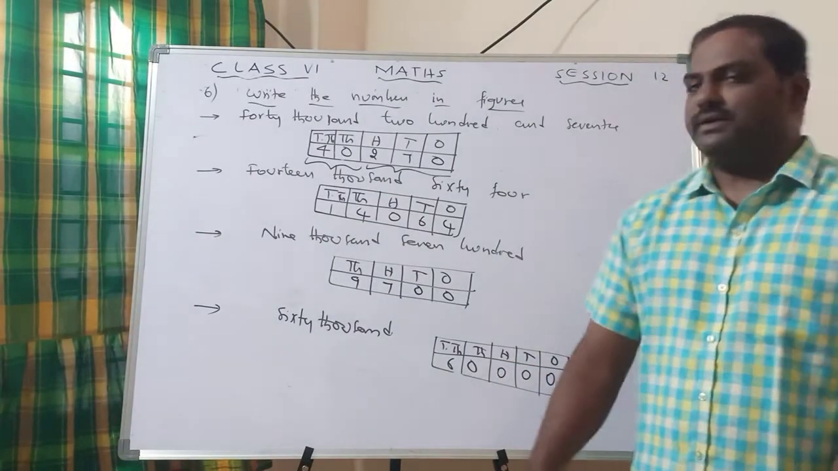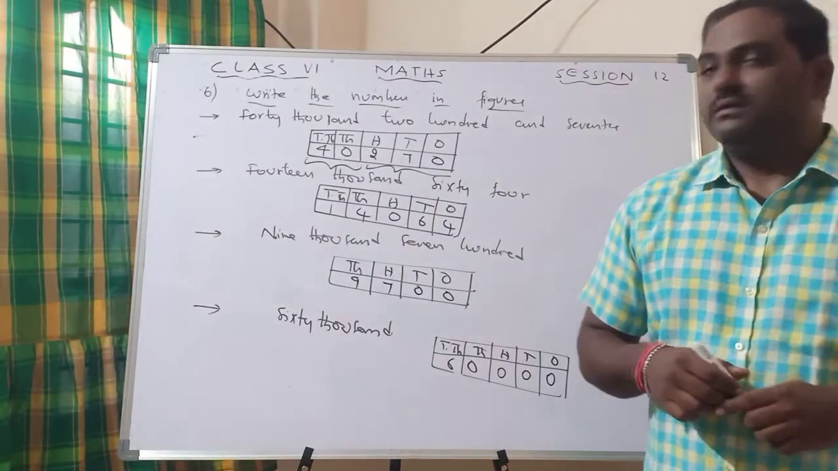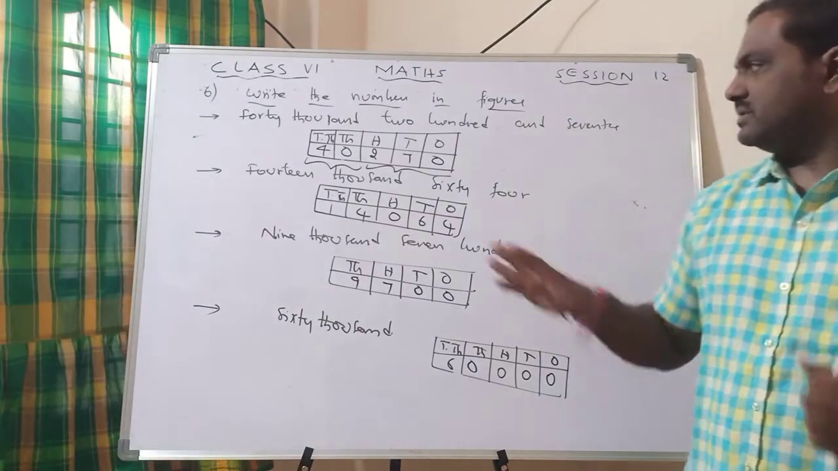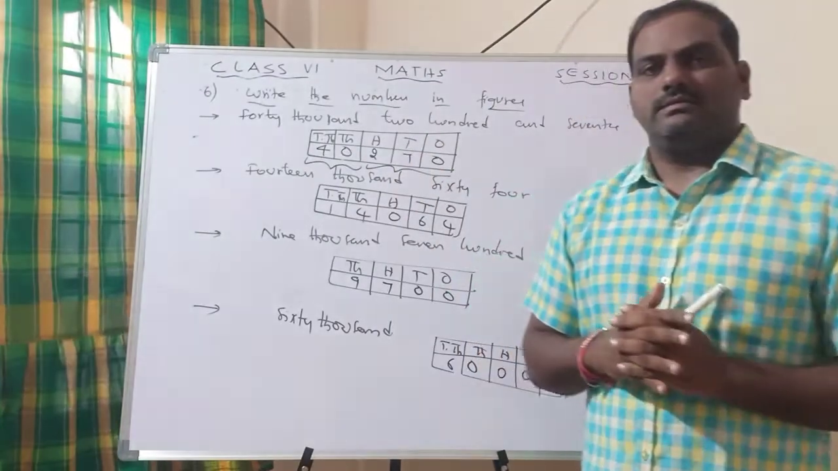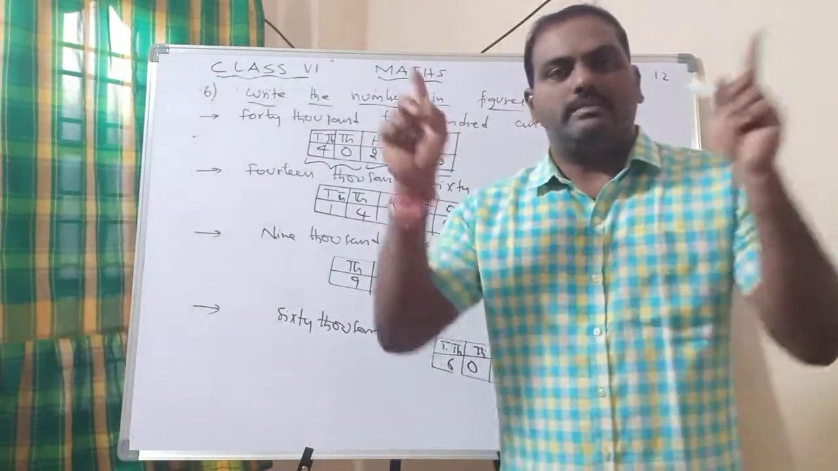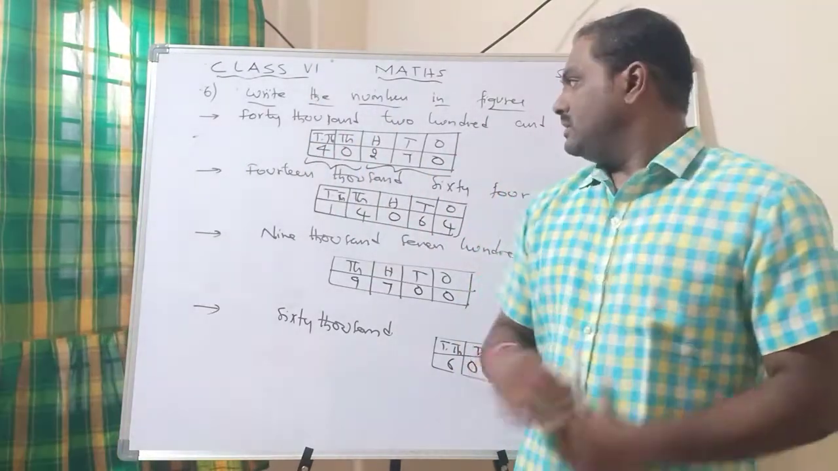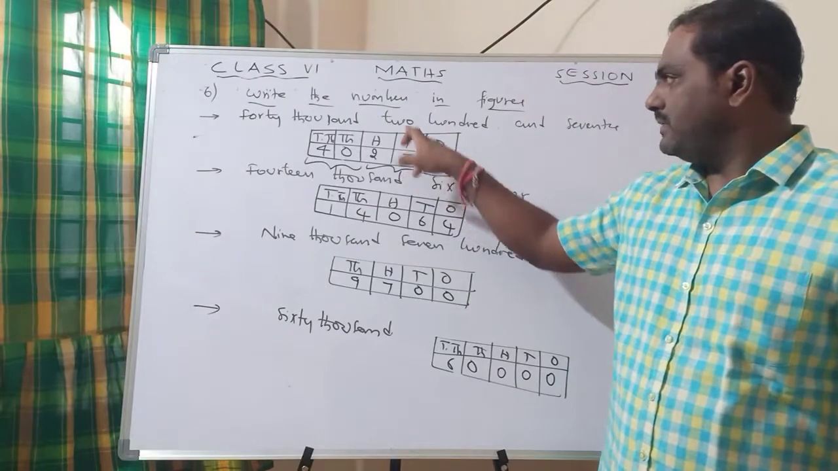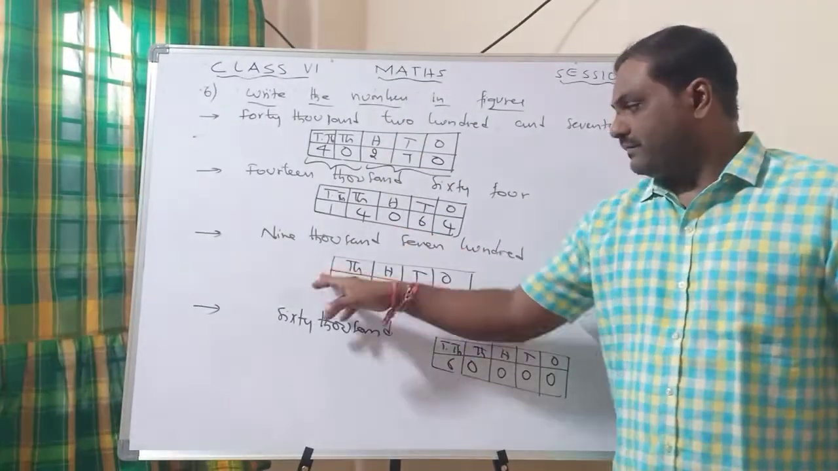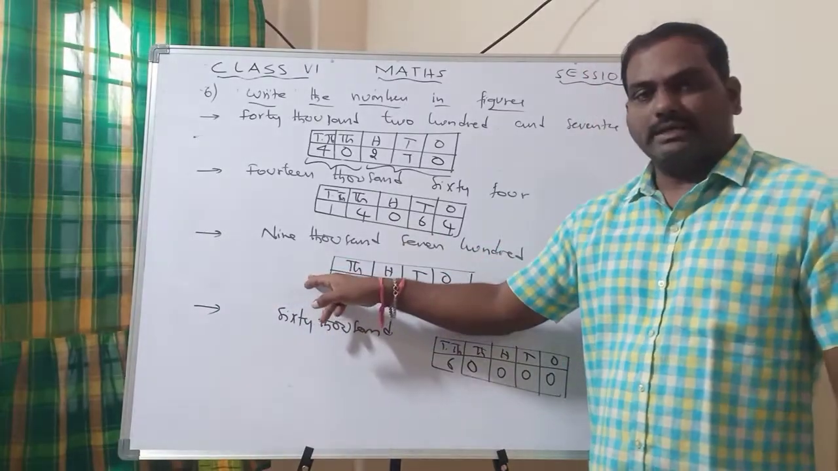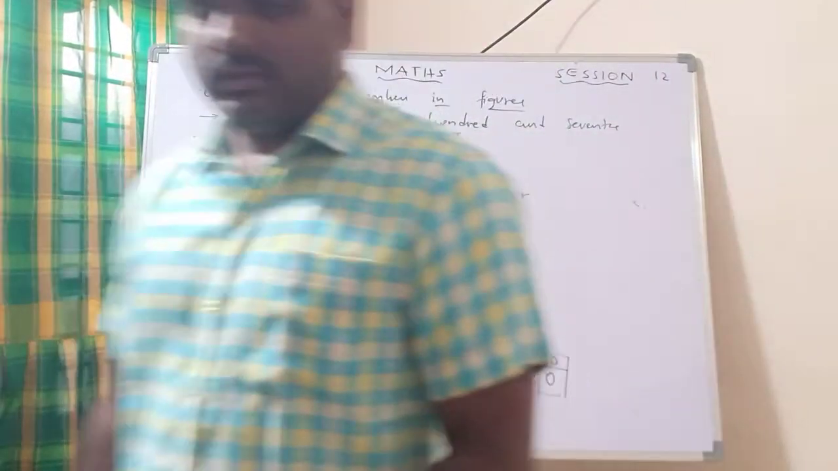So this is the way to write when the words are given to write in figures. First read the question and take the highest point, then make the boxes, and fill the boxes in a proper way. 200s means we have to keep it in the hundreds only. If hundreds is not given, we have to keep 0. If 10,000s are not there, you don't write. And if hundreds, tens are not there, you have to keep the zeros. Okay, this is the way to write.